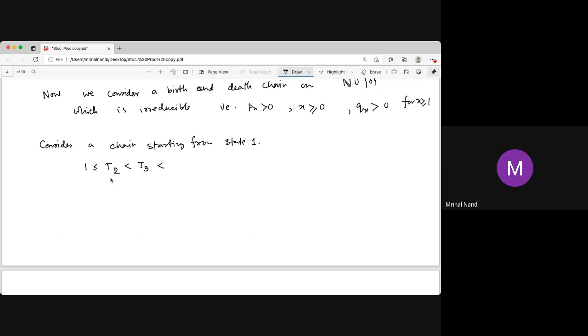You have to go to 3 passing through 2, because from 1 it can't go to 3; it's either one step right or one step left. So start from 1, you can go to 0, you can stay there, or you can go to 2, but you can't go to 3 before going to 2. That's why heating time of 3 is strictly greater than heating time of 2, and so on. And heating time of 2 cannot be 0, because it starts from 1. So heating time at 2 must be greater than or equal to 1.